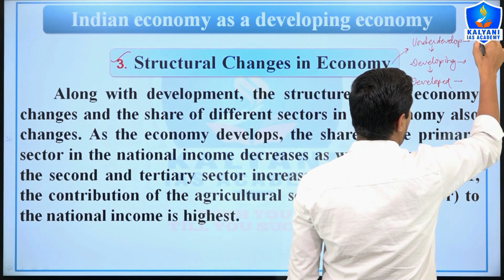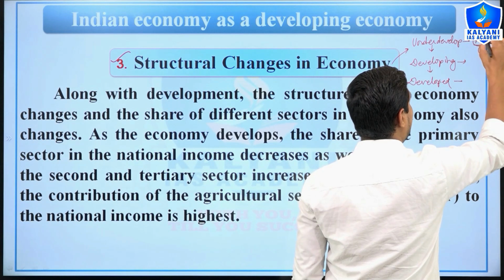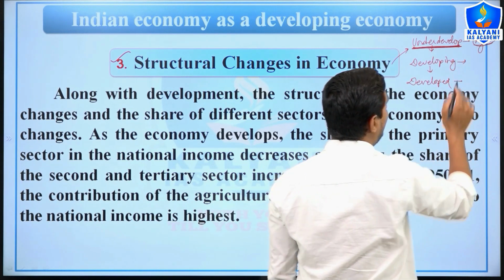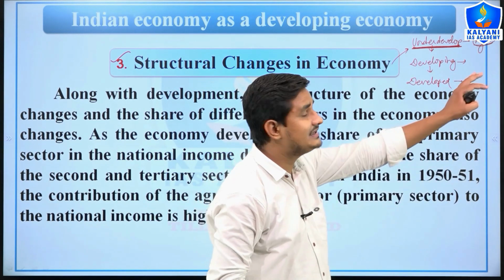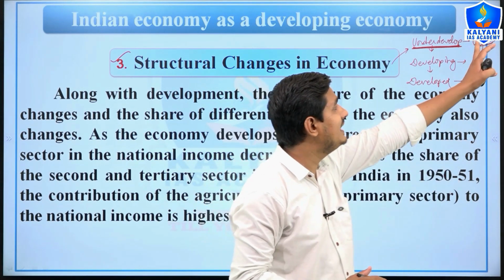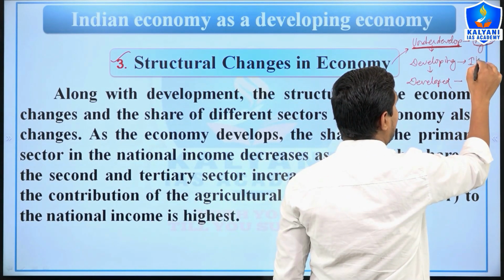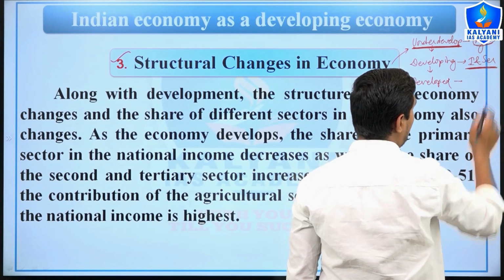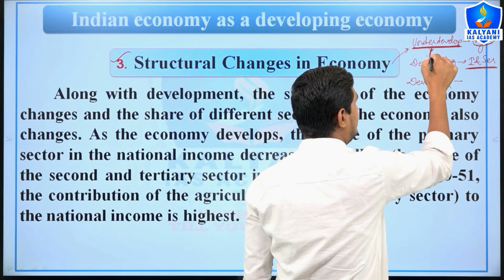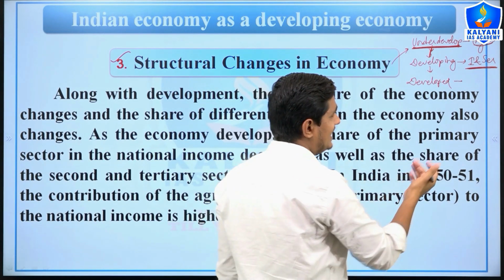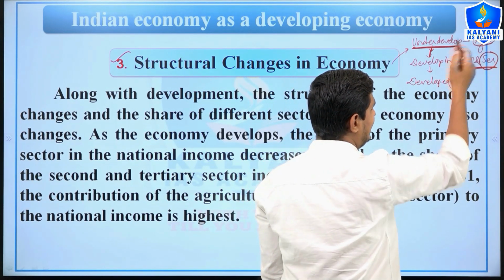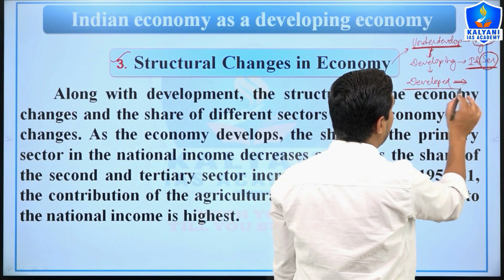Where the agricultural or primary sector has the maximum share, it would definitely be an underdeveloped economy, because agriculture and allied sectors depend directly on natural resources. There is no value addition here. But when the share of the industrial and services sectors improves, the economy shifts from underdeveloped to developing. And when the share of the service sector becomes more than industry and agriculture, the economy would be a developed economy.